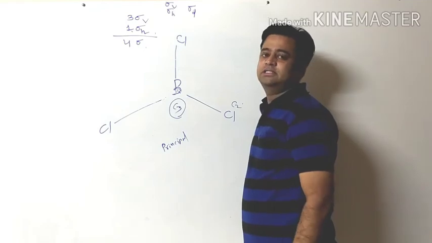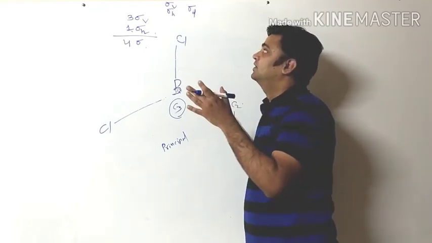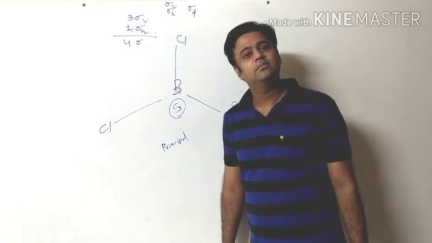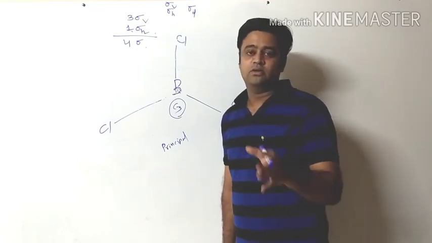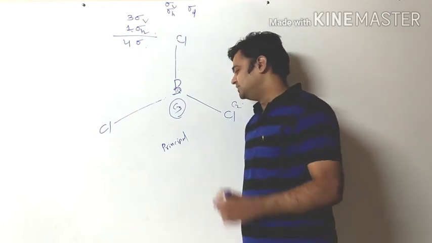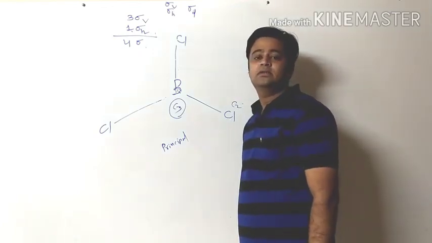You got it? What is the principal axis? What are sigma V and sigma H? And how do you find the plane of symmetry inside the molecule? We studied 2 molecules, the water molecule, and the second one is BCl3. Right?